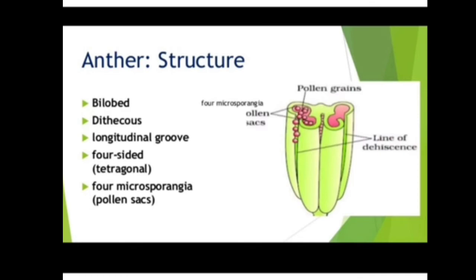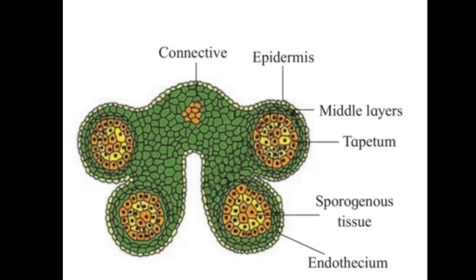Now we see how the pollen grains are produced in the anther. Before going to the production, we have to know about the structure of the anther. This is the TS of the anther. The TS of the anther shows different parts. This is the outer layer, that is called the epidermis. Inside the epidermis there is another layer. The layer present below the epidermis is called the endothecium.